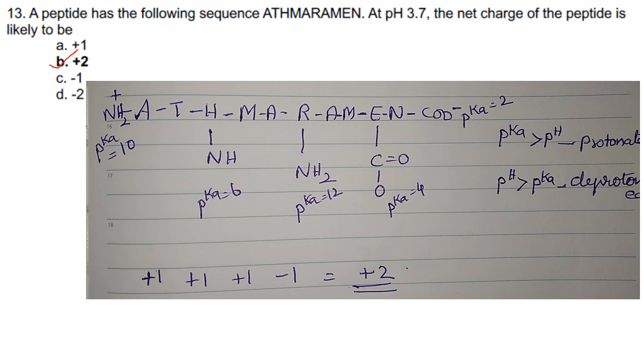Now one more thing I would like to tell you here is that these amino and carboxyl groups between the two amino acids are not taken into consideration because they are involved in peptide bond formation. So we need not worry about the amino and carboxyl groups between two amino acids. Now coming to the next question.